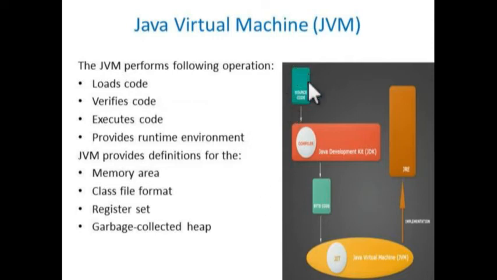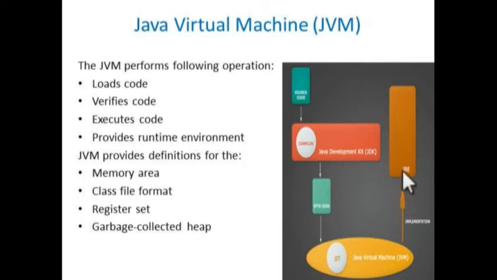If you are writing Java code, that is considered the source code. It is given to the compiler, which is present inside the Java Development Kit. After compilation, it generates the bytecode. This bytecode can be loaded into the JVM. The JVM is responsible for loading the code, verifying the code, and then executing it. It provides the runtime environment, that is the Java Runtime Environment, JRE.